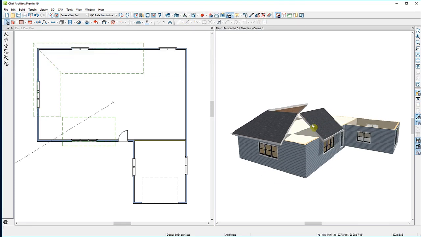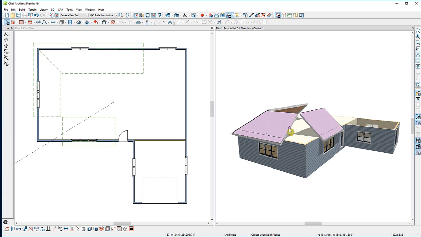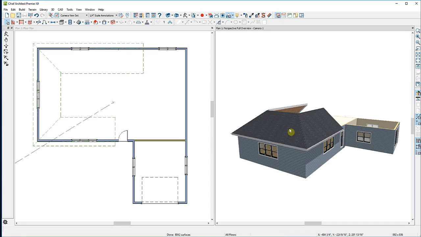I want to join these two edges as a hip, so I'll select this edge, make it active, which is indicated by the square edit handle being larger than the square edit handles on the other three edges. Activate that edge, click on that Join Roof Plane tool, and then click on the opposing edge of the opposing roof line. Again, that will form a hip.